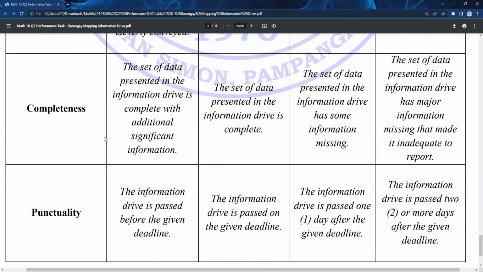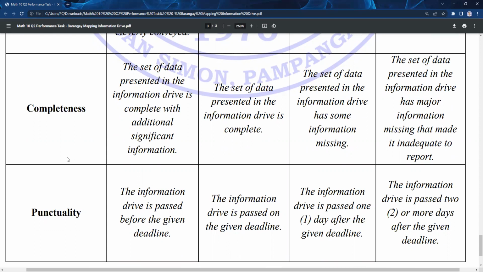Completeness of your ideas and concepts should be given emphasis, because if there is lacking data that's very necessary in the information drive, that might affect the result or the output that you will be coming up with.